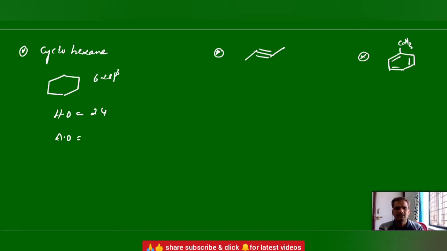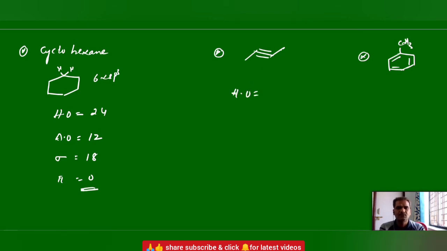Atomic orbitals: no atomic orbitals on each carbon atom, but each carbon carries 2 hydrogen atoms, so 6 into 2, that means 12 hydrogens, 12 atomic orbitals. Sigma bonds: in the ring 6, and each carbon individually carries 2, so 12 plus 6, 18. Pi bonds, no pi, 0.